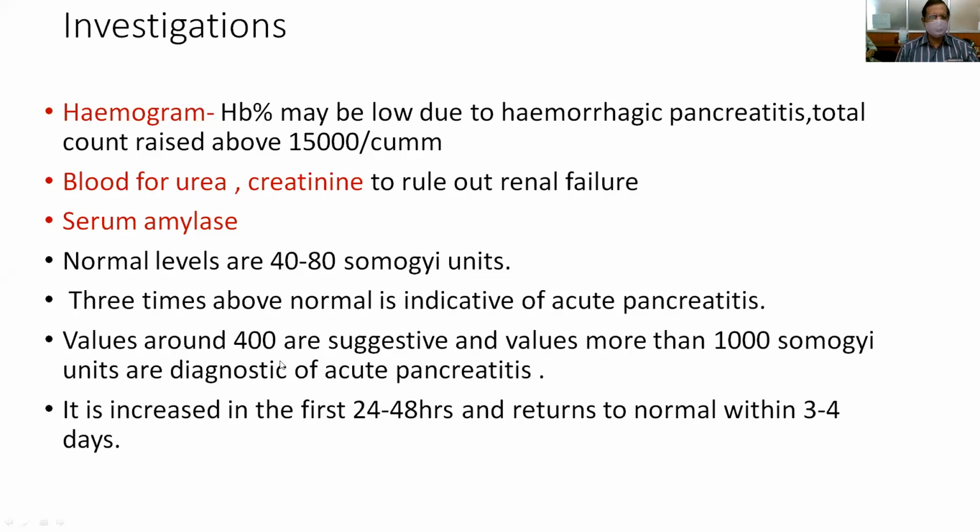Sometimes the values may go up to 400, which is suggestive of acute pancreatitis. When serum amylase is more than 1000 Somogyi units, it is diagnostic of acute pancreatitis. It is increased in the first 24 to 48 hours and returns to normal within 3 to 4 days. So all these things are very, very important.